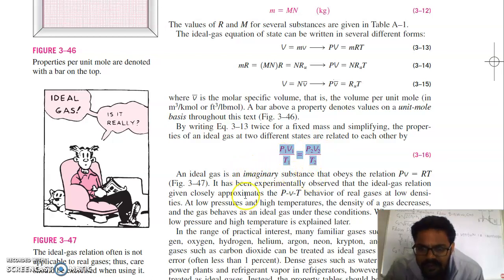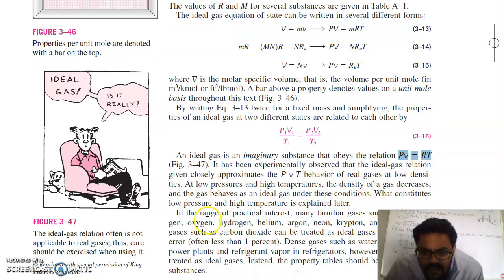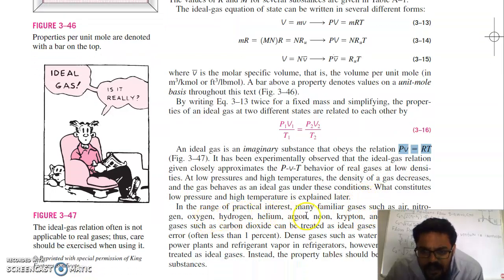So an ideal gas is an imaginary substance that obeys the relation PV is equal to RT. It has been experimentally observed that the ideal gas relation closely approximates the PVT behavior of real gases at low densities, at low pressure and high temperature. The density of gas decreases and the gas behaves as an ideal gas under these conditions. In the range of practical interest, many familiar gases such as air, nitrogen, oxygen, hydrogen, helium, argon, neon, krypton, and even heavier gases such as carbon dioxide can be treated as ideal gases with negligible error.